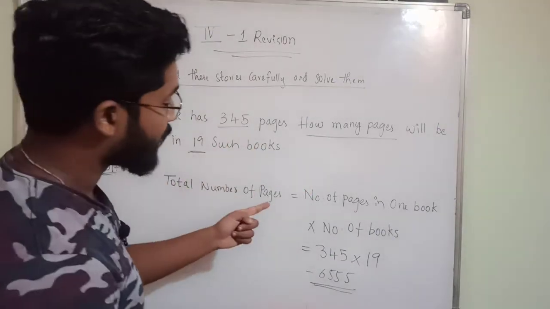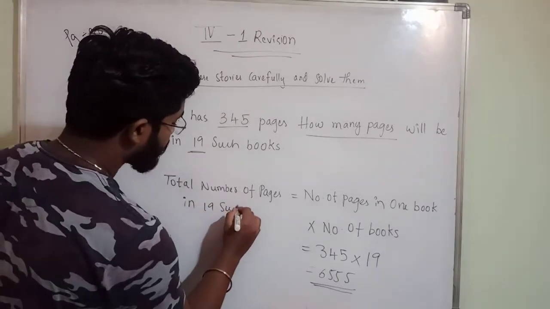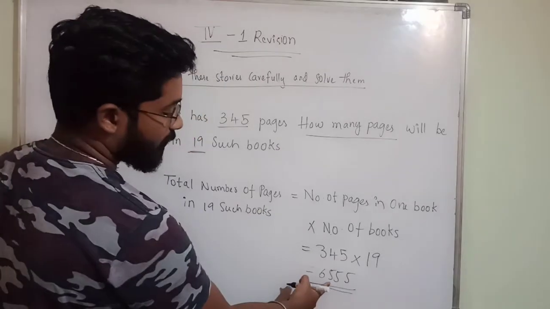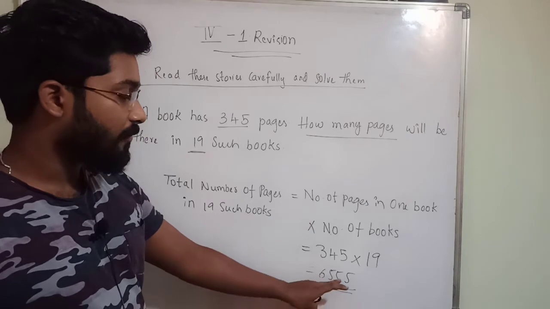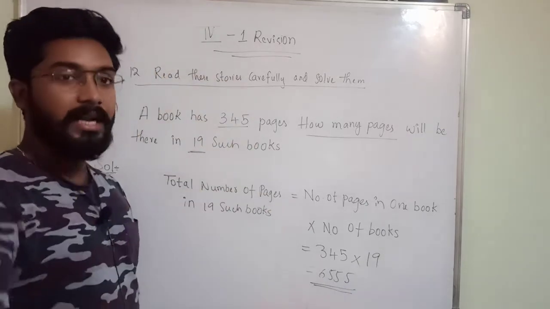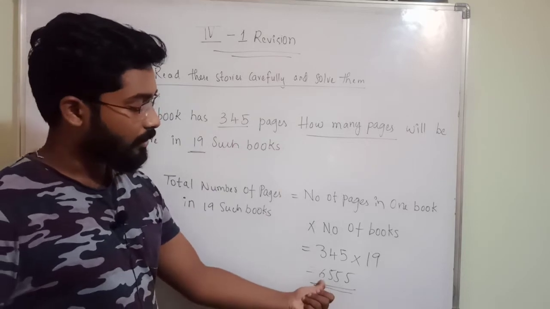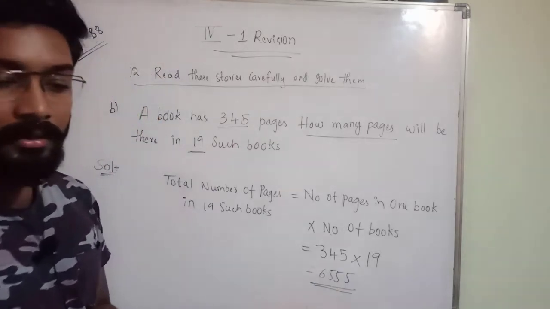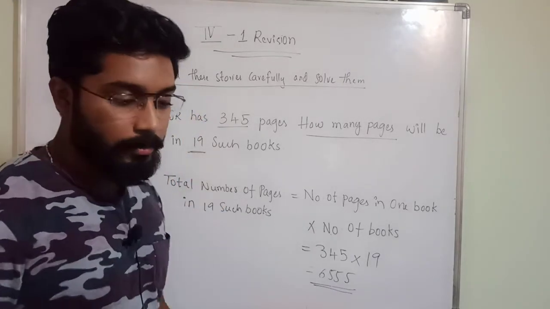Total number of pages in 19 such books equal to 6555. Okay, means 6555 pages will be there in 19 books. If you are adding all the book pages you will get this one, 6555 pages. Okay, so like that you have to write in a statement wise for these story problems.